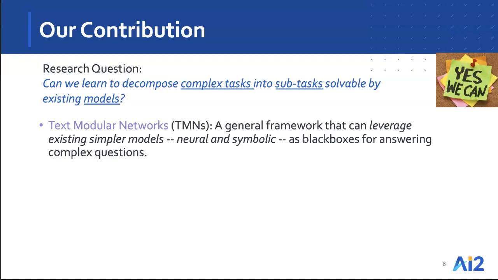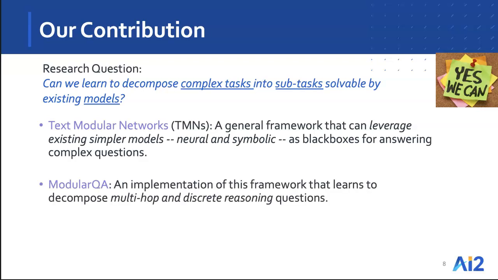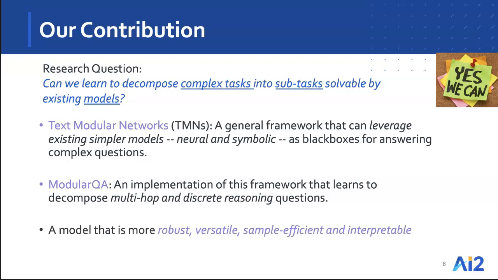We propose a general framework, Text Modular Networks, that can leverage existing simpler models, whether they be neural or symbolic, as black boxes for answering complex questions. We propose an implementation of this framework called ModularQA that can answer multi-hop and discrete reasoning questions. And we show that the resulting model is more robust, versatile, sample efficient, and interpretable. And so before going into the details of this paper, let me first set up the scope of our study.